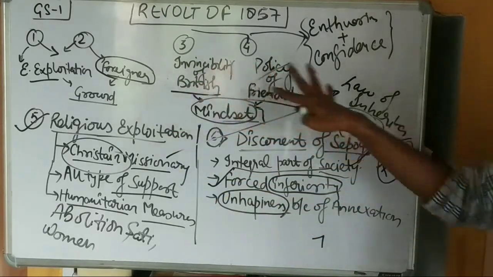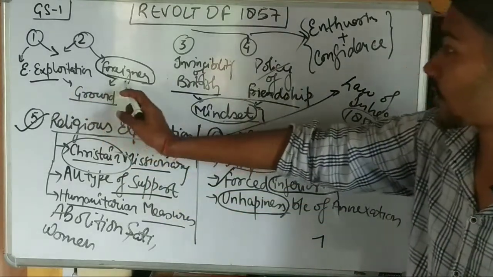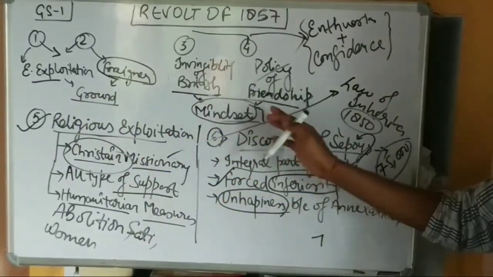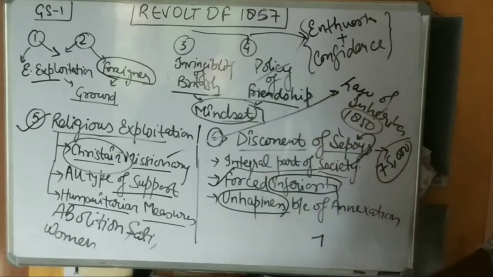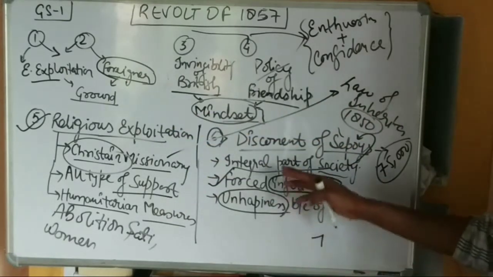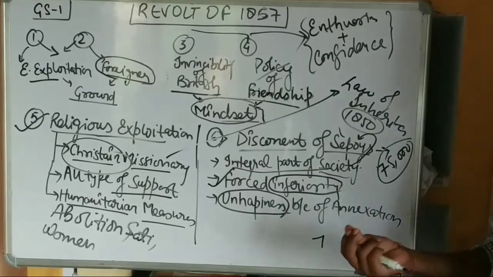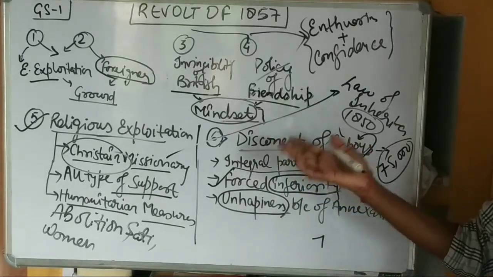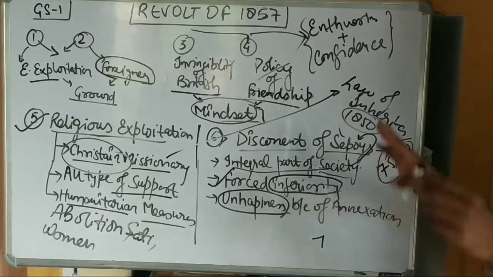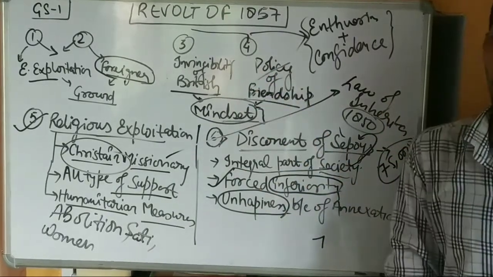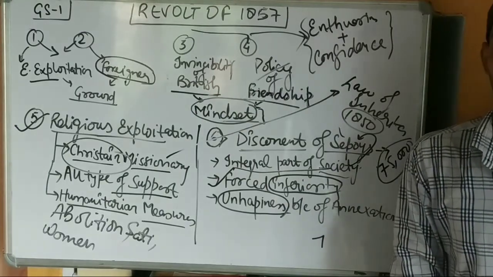So if you look at all these factors, that is economic exploitation, the foreigners, the invincibility, the policy of friendship turned betrayal, religious exploitation, and the discontent of the sepoy, this has prepared a very ripe ground. Also, the mindset of the people has been affected, and because of these combined factors, the revolt of 1857 happens. And this is the end of the lecture. So thank you.